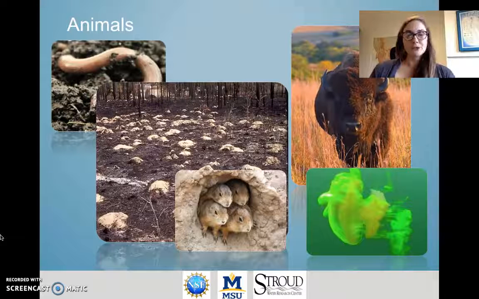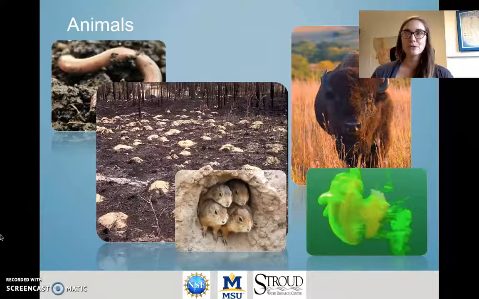A large number of ecosystem engineers exist. Classic examples of engineers include earthworms that cycle soil material and alter nutrient states and moisture. Rodents that create burrows can make the soil more porous and change soil moisture conditions. Bison traveling in large herds can trample sediment and alter ground conditions. And jellyfish aggregations create currents around their bodies that alter ocean water mixing similarly to wind and tide forcing. This picture is taken from a lab experiment where the researchers used green dye to illustrate how current patterns change around jellyfish bodies.